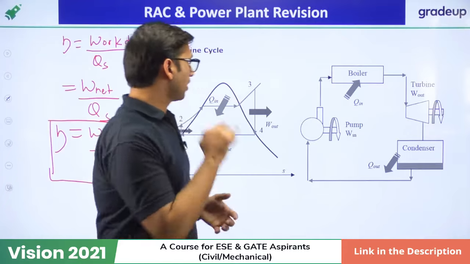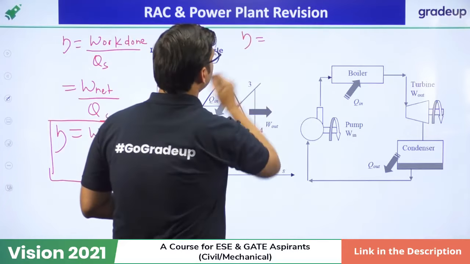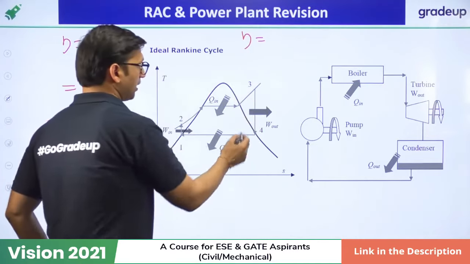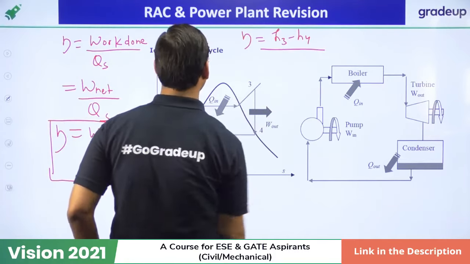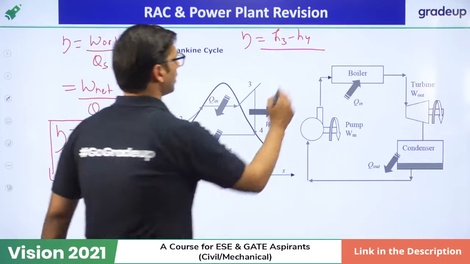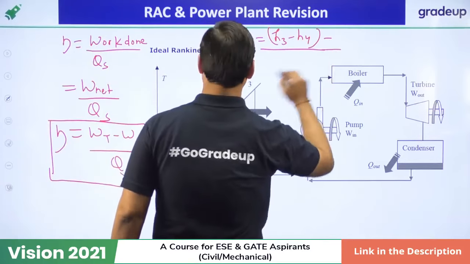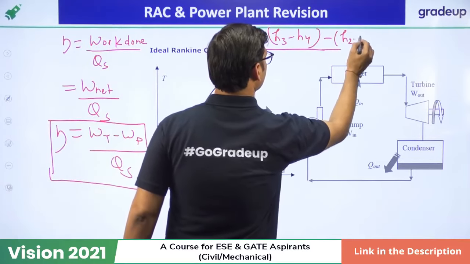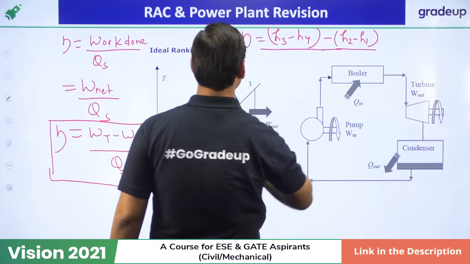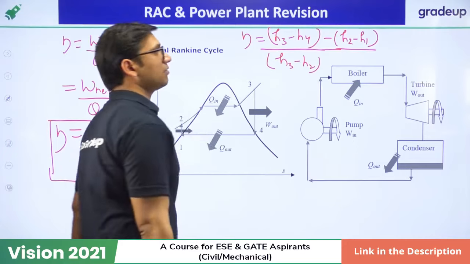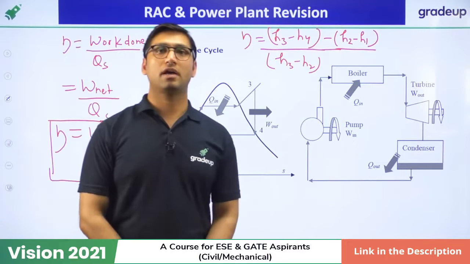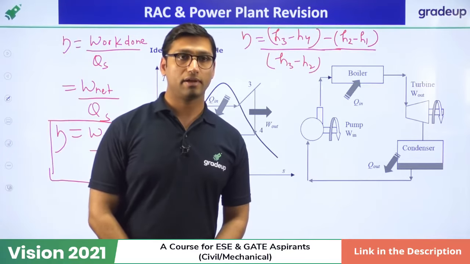So if you want to apply the formula in terms of enthalpy, suppose the enthalpy is H, the efficiency will be H3 minus H4, minus the pump work, which is equal to H2 minus H1, over heat supplied, which is H3 minus H2. So this is the formula for efficiency of the Rankine cycle in terms of enthalpy.